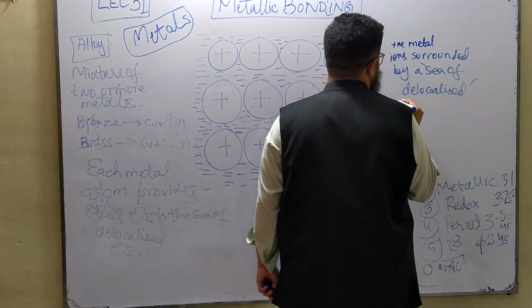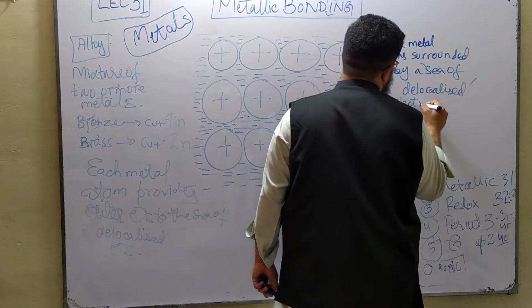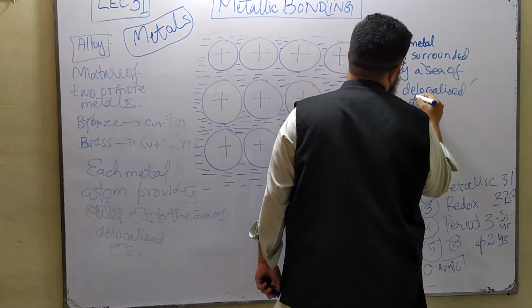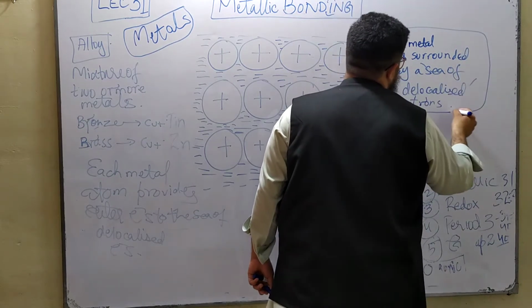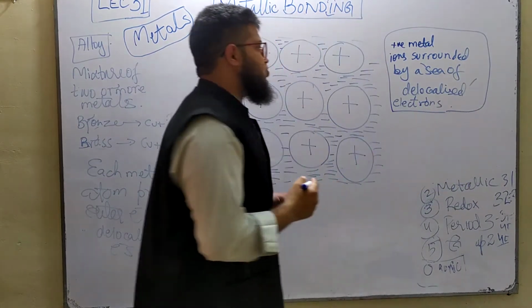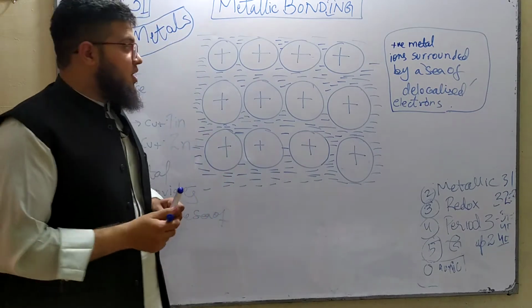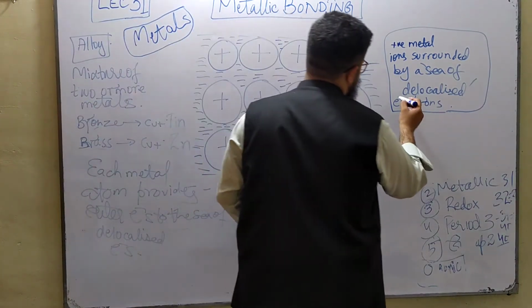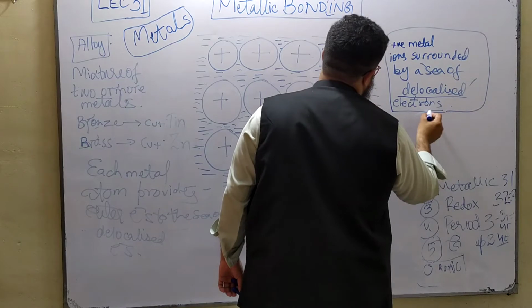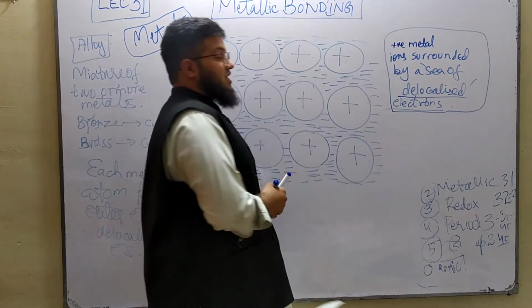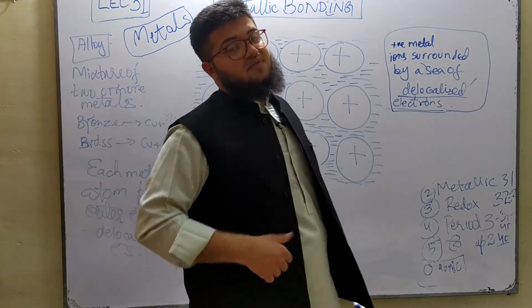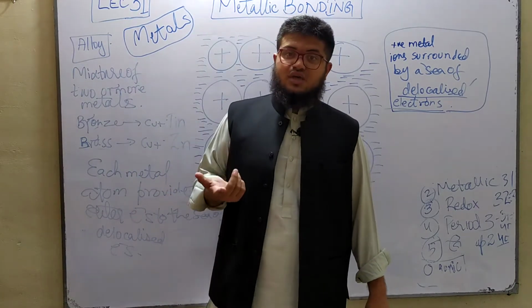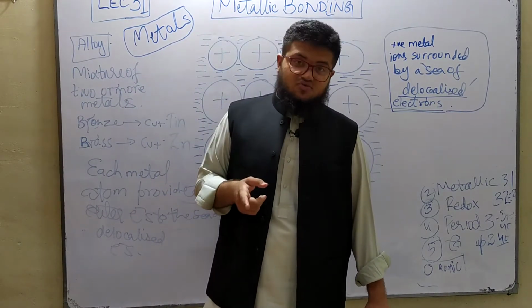Sea of delocalized electrons. Because electrons can be localized as well, but localized electrons will not give you metallic characteristics. So this is the unique property of metals, that they contain delocalized electrons, due to which they are able to conduct electricity. And similar to metals, remember we did graphite. Graphite also contains delocalized electrons, due to which it was able to conduct electricity.